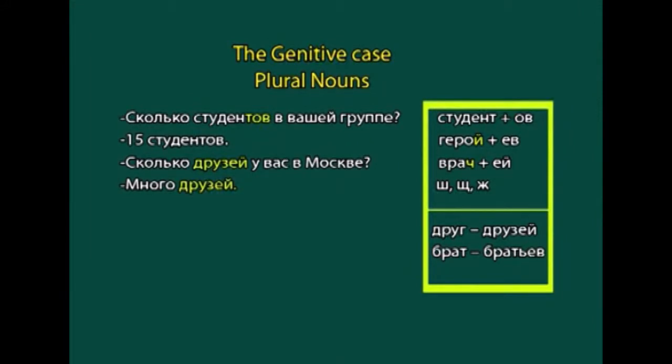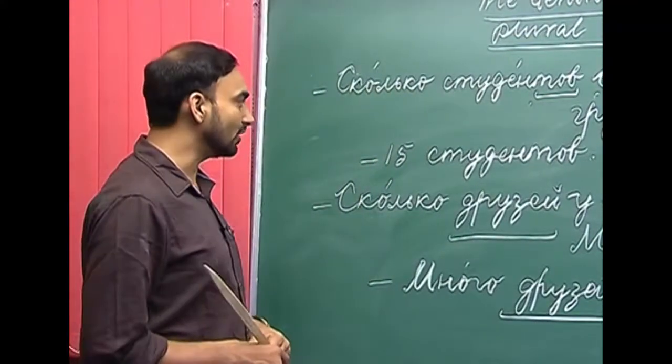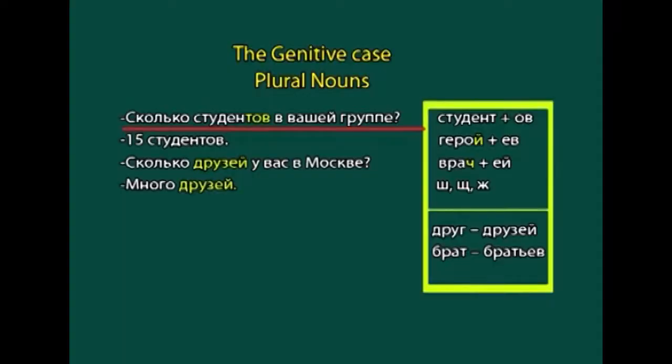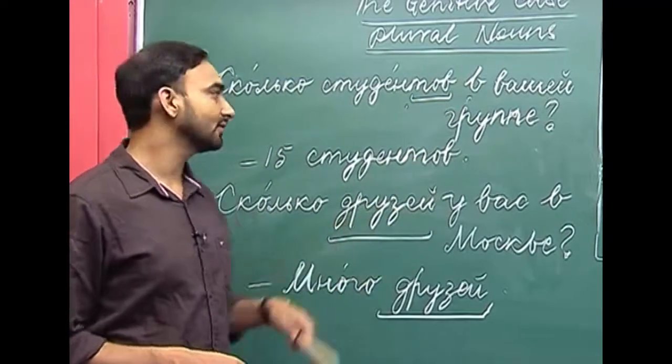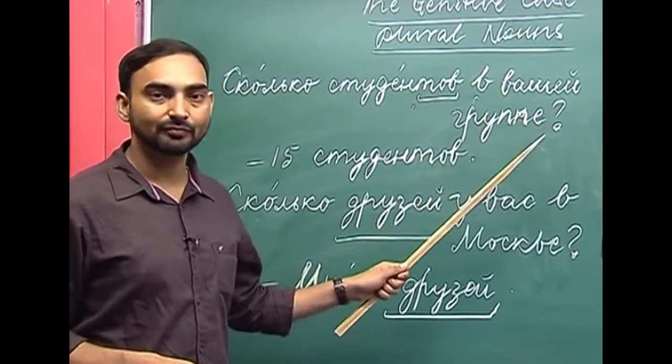So, let us look at some examples. We have already discussed that with the word сколько, we use genitive plural. So, сколько студентов в вашей группе? How many students are there in your group?